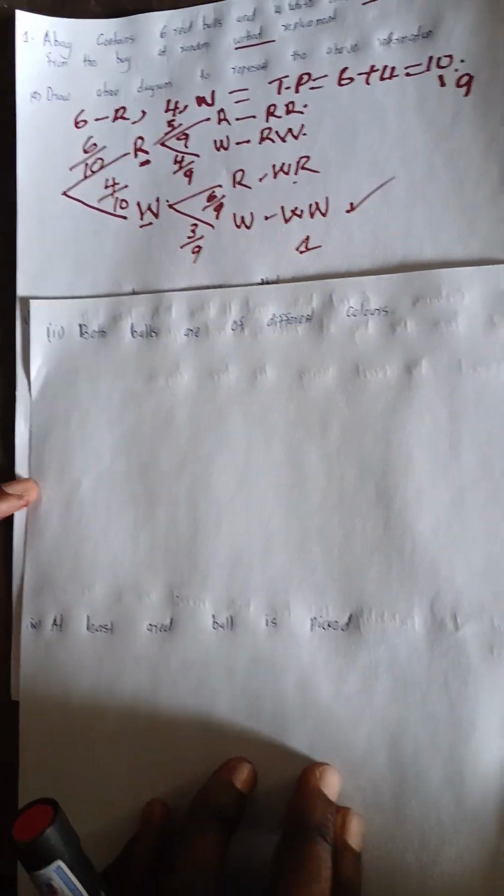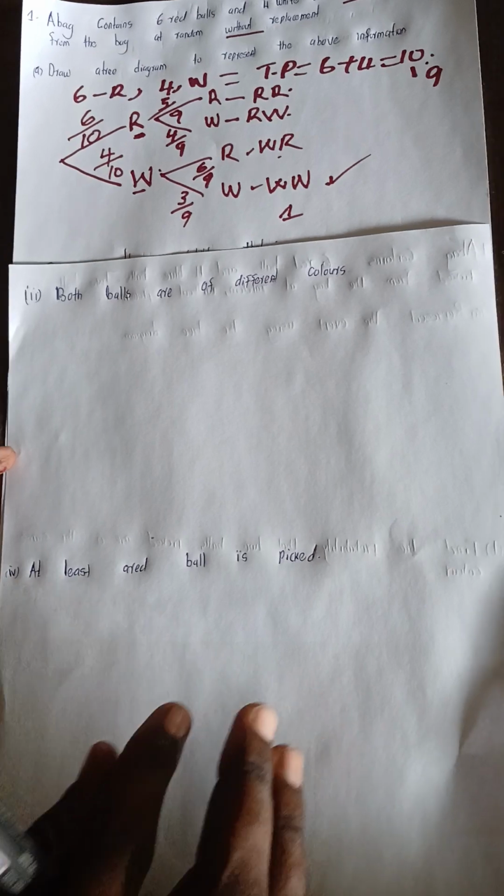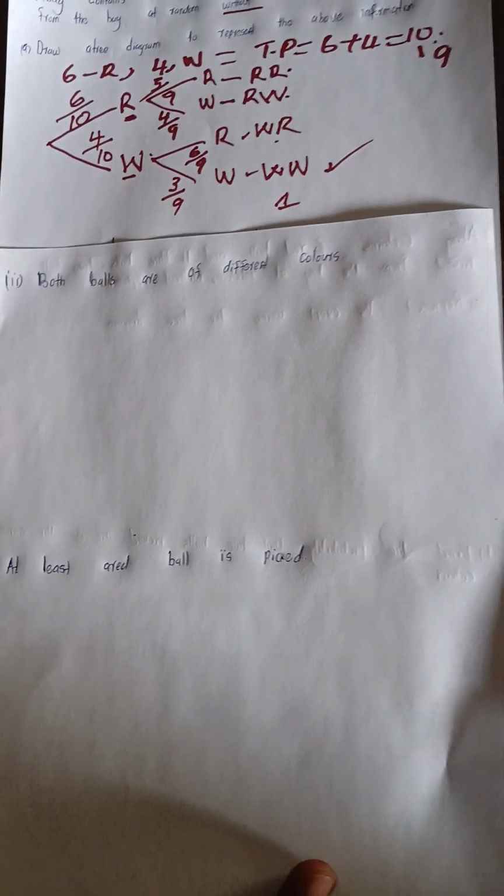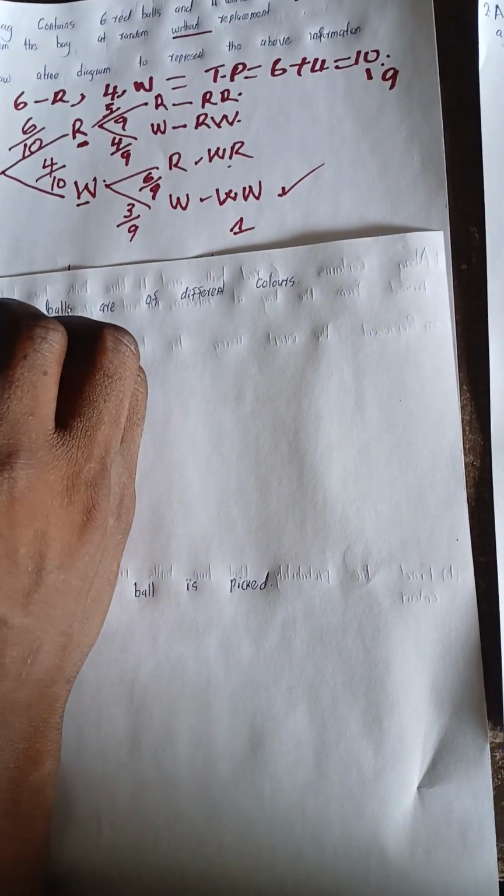Another question says, both balls are of different colors. They are of different colors, meaning we want to get the probability.